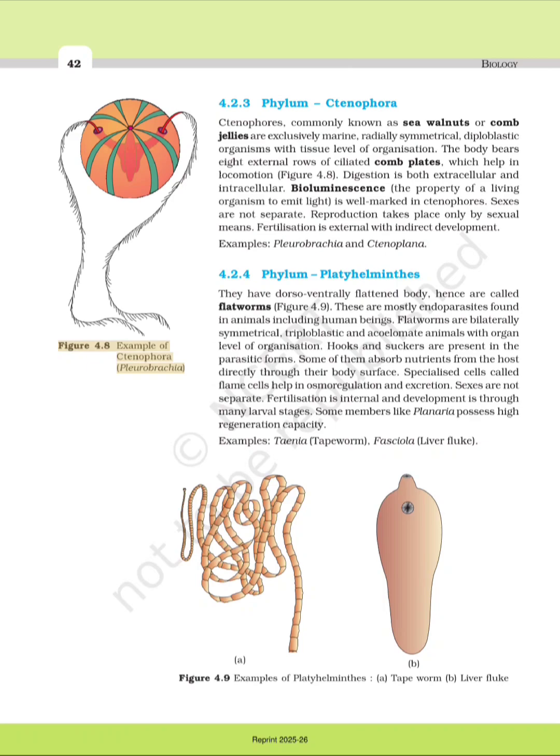Figure 4.8: Example of Ctenophora, Pleurobrachia. Figure 4.9: Examples of Platyhelminthes. A. Tapeworm. B. Liver fluke.